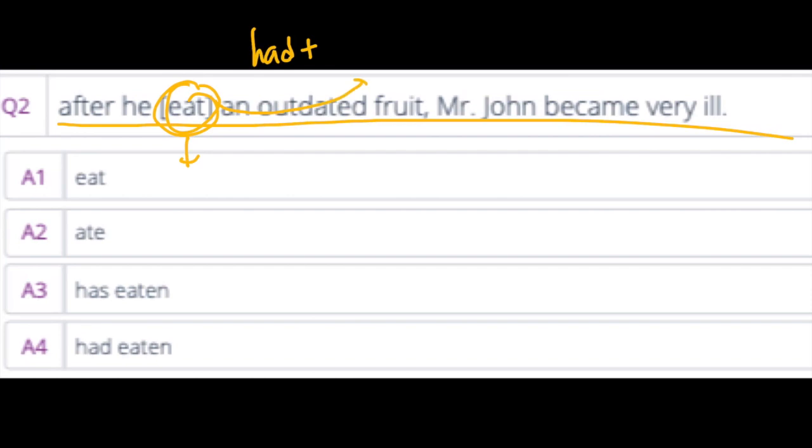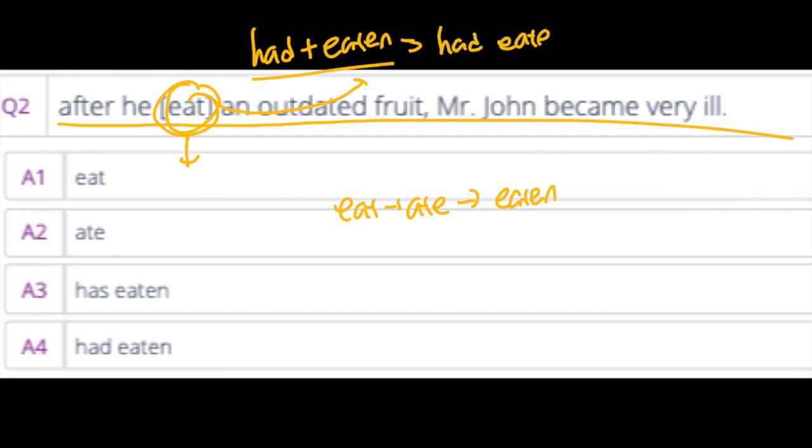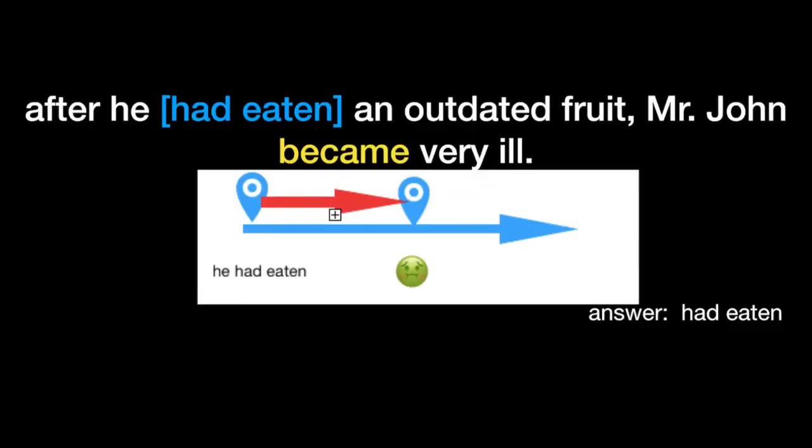So, the infinitive form of eat is eat, and the past simple is ate, and then the past participle is eaten. So we need to put eaten behind the had. So had eaten. So the answer is number 4, had eaten.